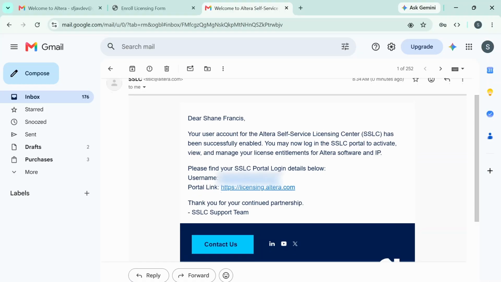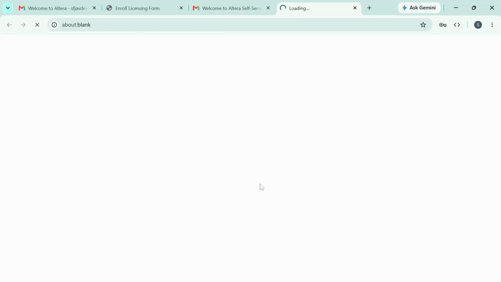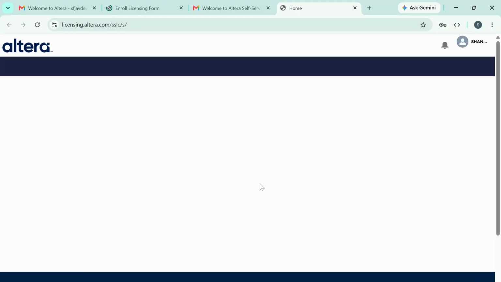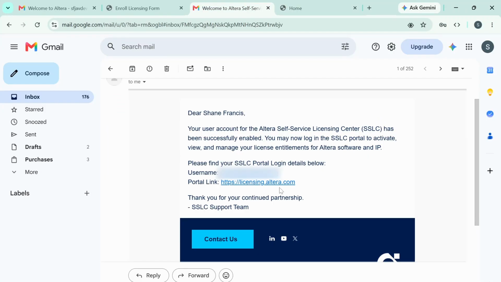So again, we just have to log in to our SSLC account. And the SSLC portal does not require you to provide a password, but rather you just log in with your email and you will receive an OTP each time that you log in.